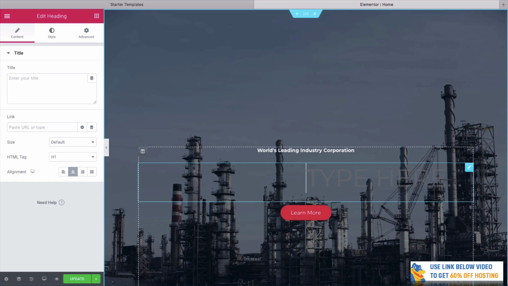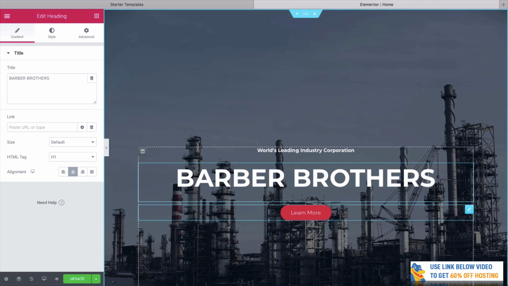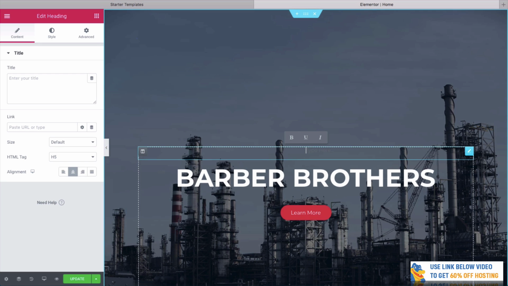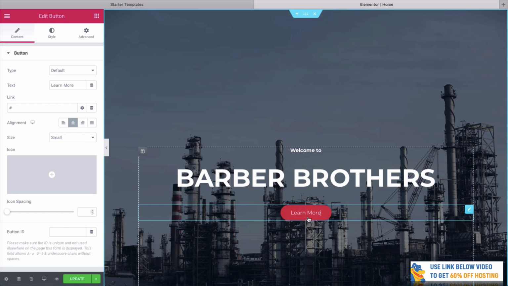So I think for this website, we're going to create this for, let's say, a barber shop. Let's do that. We'll call this Barber Brothers. That sounds pretty cool. What we can also do is have this top section here. Again, super easy. All we need to do is select, we can delete that. We could say, welcome to Barber Brothers. That sounds pretty good. And then here we can even edit this button.